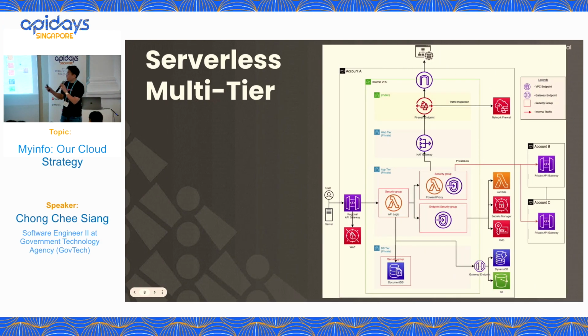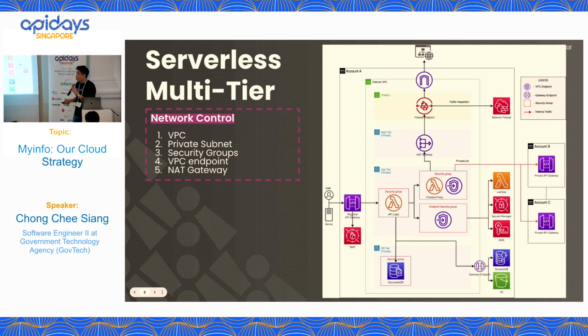Okay, don't be afraid. This is just an abstract of our multi-tier serverless architecture that we are using today. Of course, there is more behind it, but I think it's okay. For network control, our Lambdas are confined in a VPC to control networks, then further confined in private subnets to prevent direct internet access.